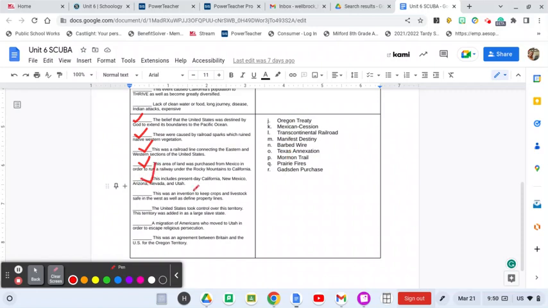Check. This was an invention to keep crops and livestock safe in the West, as well as defining the property lines. Is that a treaty? Is that a Mexican Cession? Is that a railroad? Is that Manifest Destiny? Is that Barbed Wire, Texas Annexation, Mormon Trail, Prairie Fire, Gadsden Purchase? Check, check. The United States took control over this territory. This territory was added as a large or giant slave state. Oregon, Mexican Cession. Is that a railroad? Is that Manifest Destiny? Is that Barbed Wire? Is that Texas Annexation, Mormon Trail, Prairie Fires, or the Gadsden Purchase?